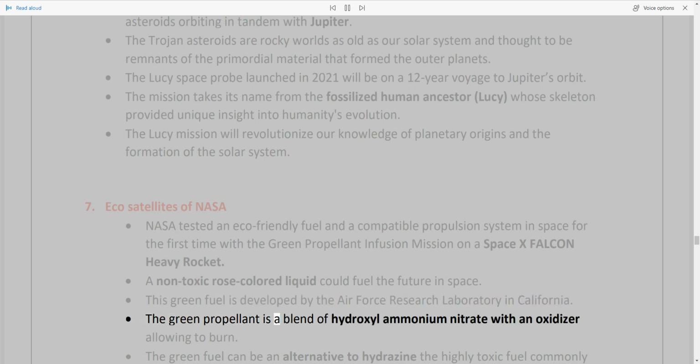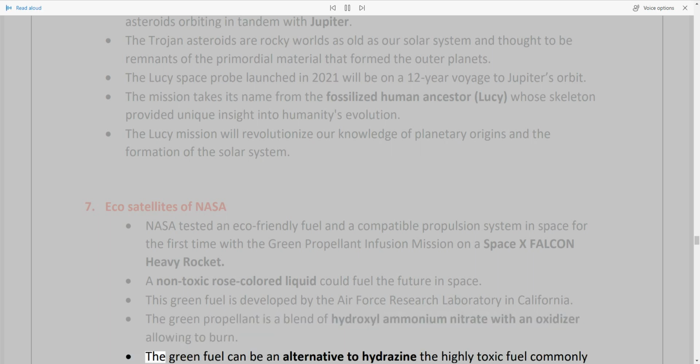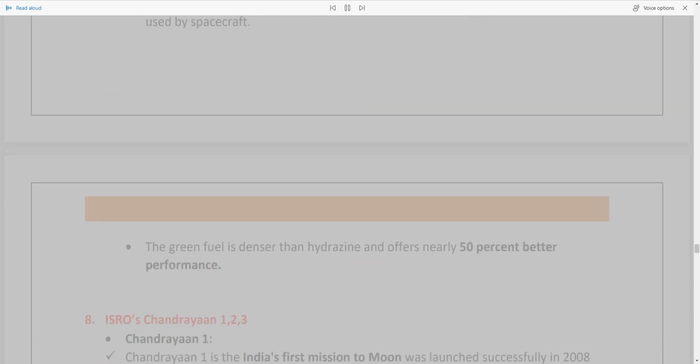The green propellant is a blend of hydroxyl ammonium nitrate with an oxidizer allowing it to burn. The green fuel can be an alternative to hydrazine, the highly toxic fuel commonly used by spacecraft. The green fuel is denser than hydrazine and offers nearly 50% better performance.